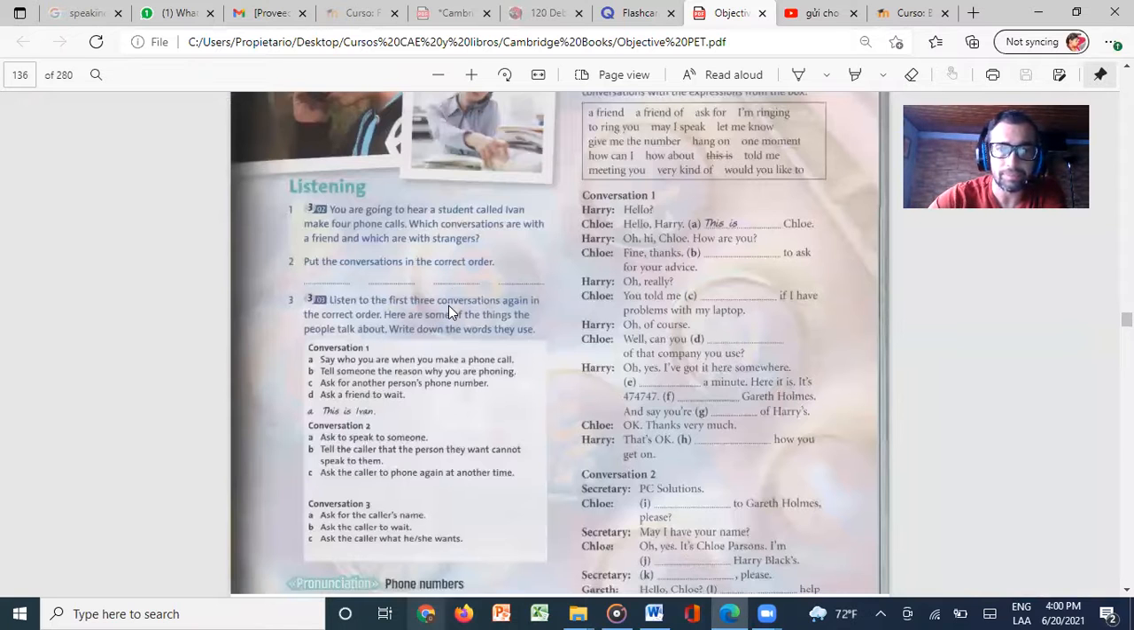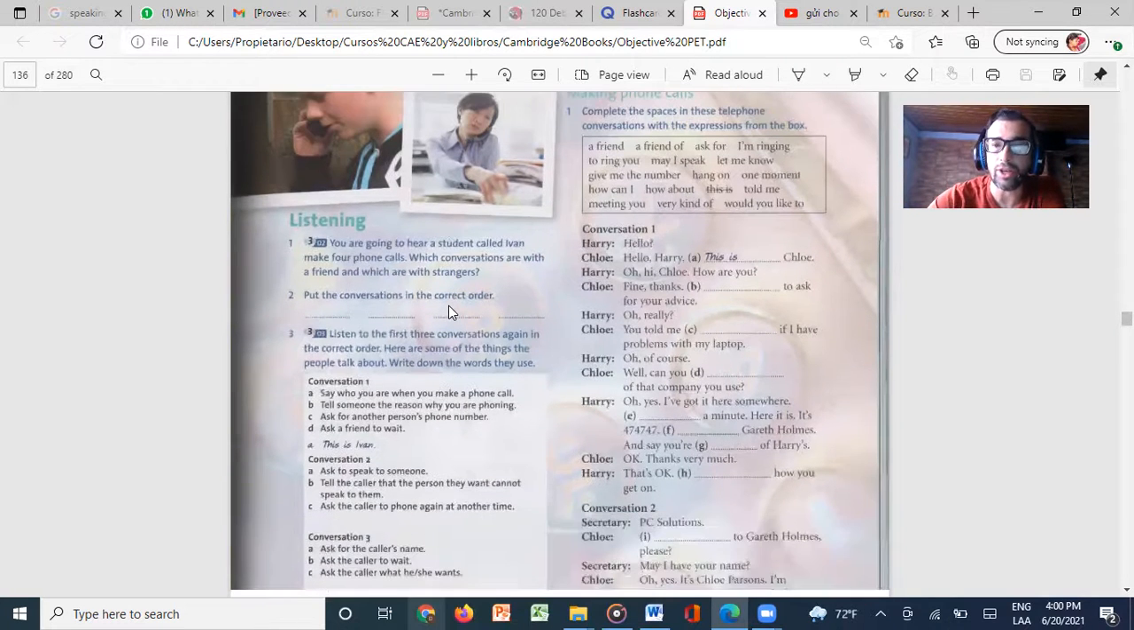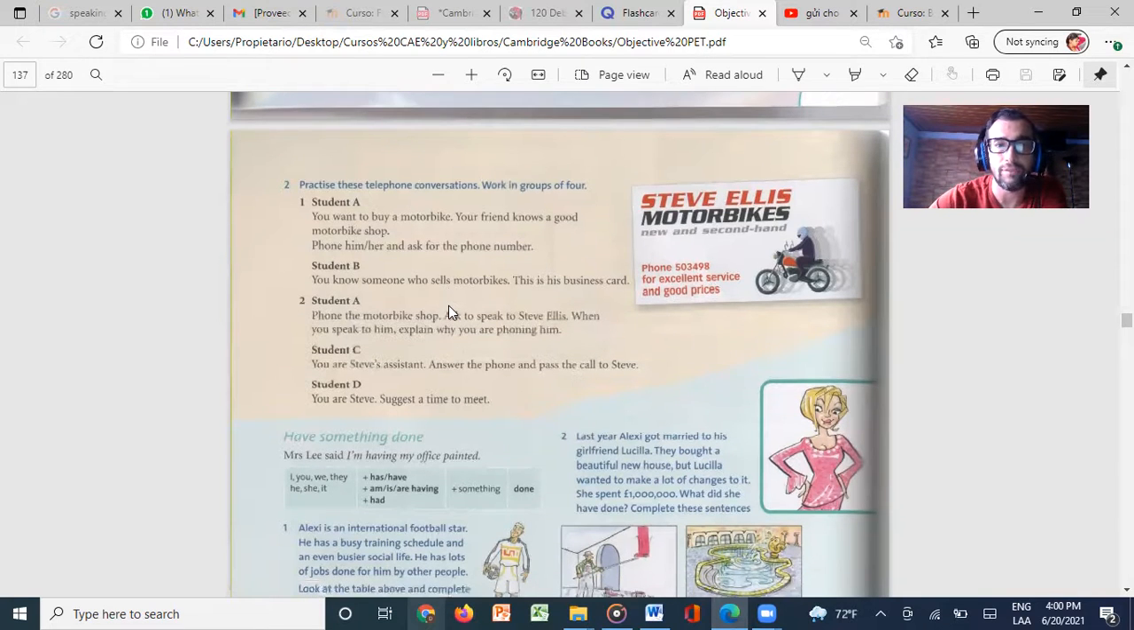And then we're going to focus on some language over here, making phone calls. It says, complete the spaces in these telephone conversations with expressions from the box: a friend of, ask for, I'm ringing. So put these expressions in this dialogue, and we're going to check it, of course. We're going to do this in our live class, but if you want to practice it right away, you can also do it. Practice these telephone conversations, working in groups of 4.